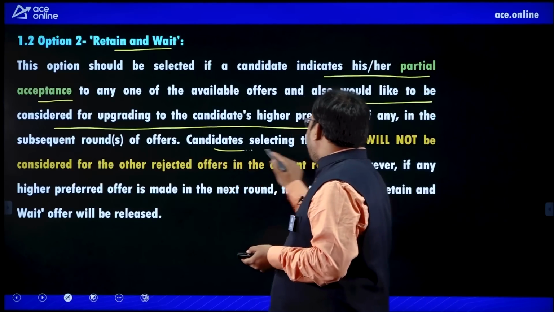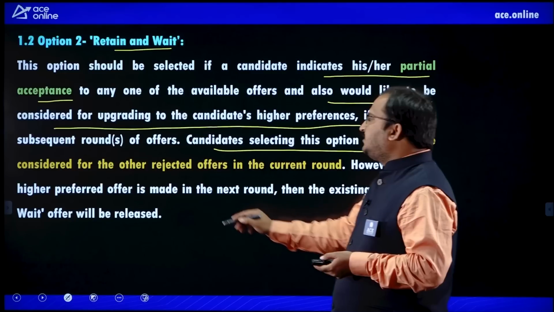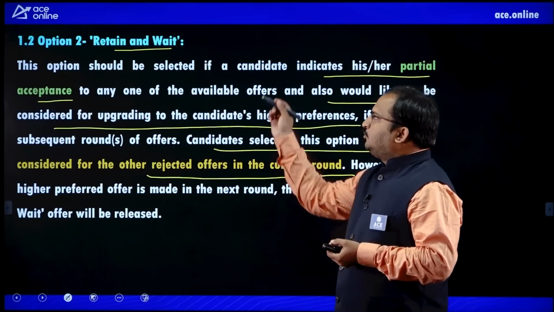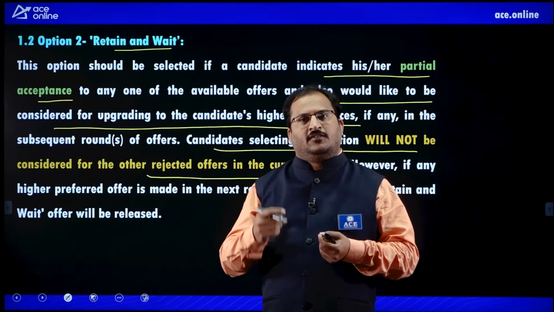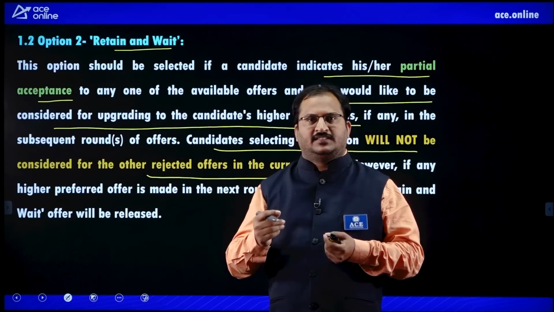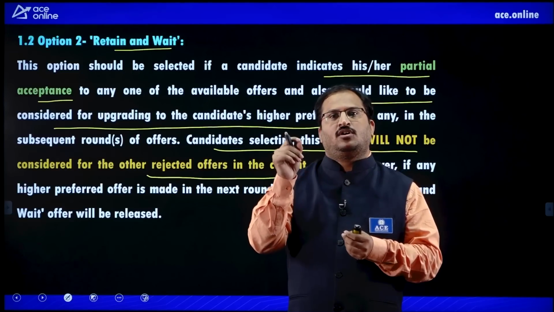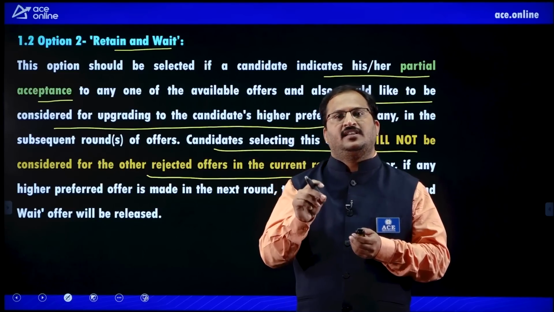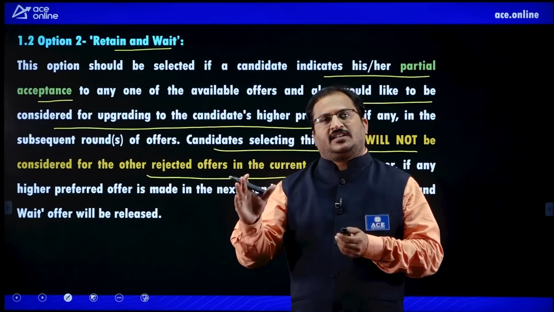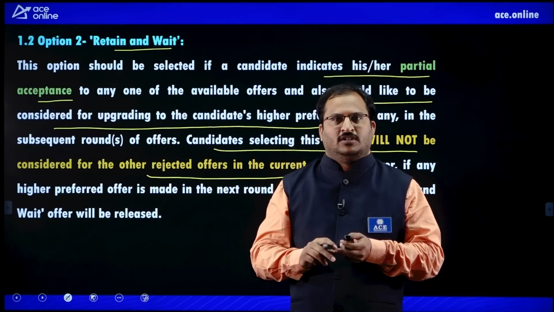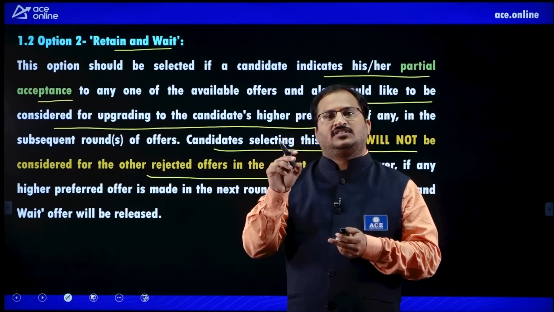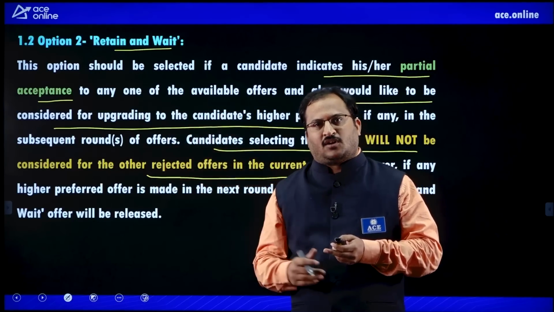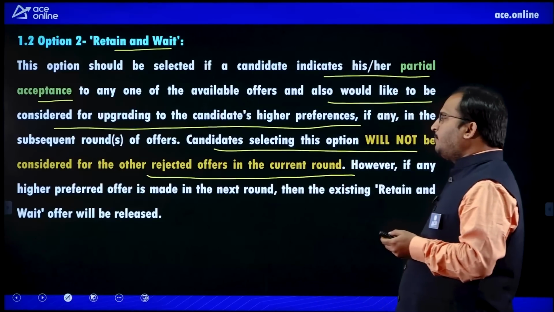Candidates selecting this option will not be considered for the other rejected offers in the current round. So, you have retained and waited for one option. For example, for so and so institute, you have clicked on the retain and wait button. That indicates that you want to retain only that particular institute's offer, and you are rejecting the other offers in that particular round. Therefore, whatever the other offers in that round, they will not be coming in the further rounds. So, try to remember these things.